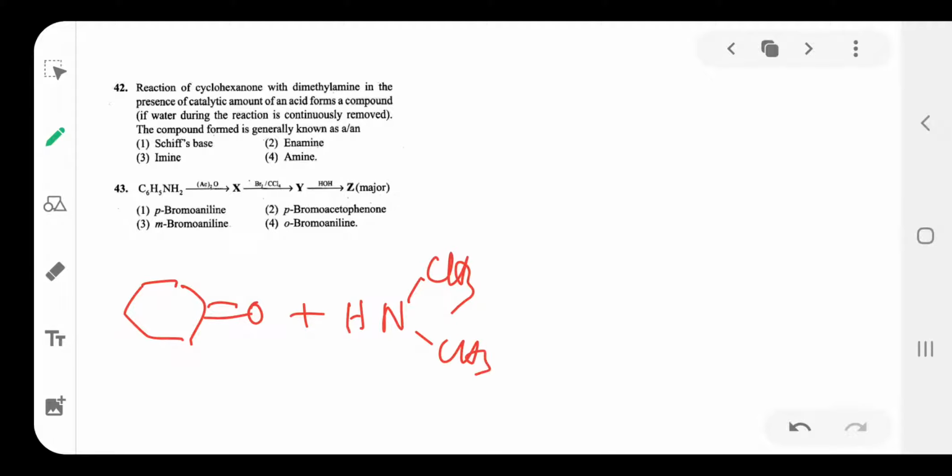Next question number 42. In this reaction, cyclohexanone reacts with dimethylamine in the presence of a catalytic amount of acid to form the compound. First you take cyclohexanone, which reacts with dimethylamine, NH(CH3)2. Then what happens here? H is attached to the oxygen atom, N is attached to the carbon.